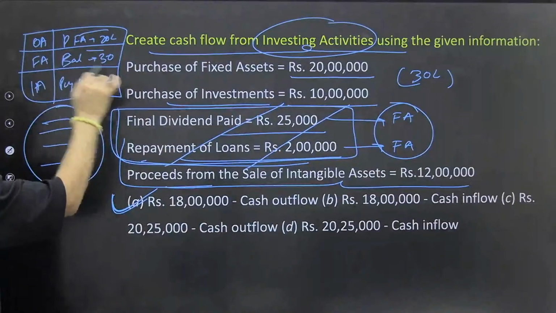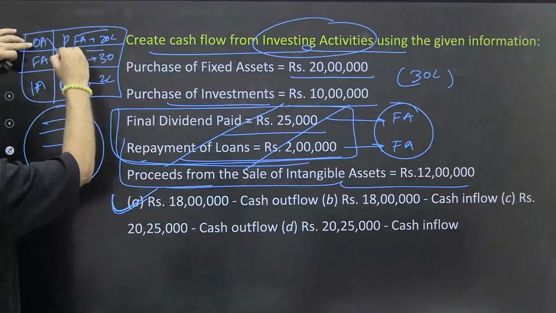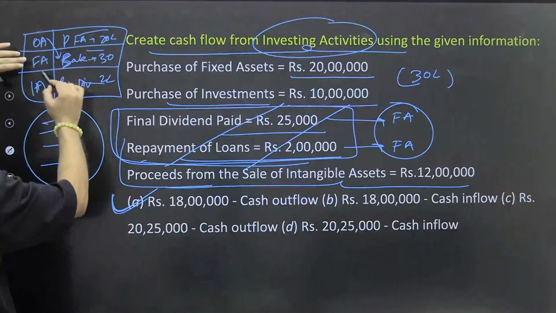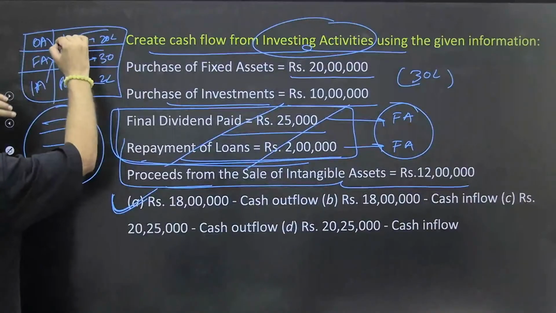So now you have to match these particular items. So what will be your match? Operating activity, this is your operating activity, say sale one. Sale, this is sale. Financing activity, this will be your financing activity and this will be your investing activity.